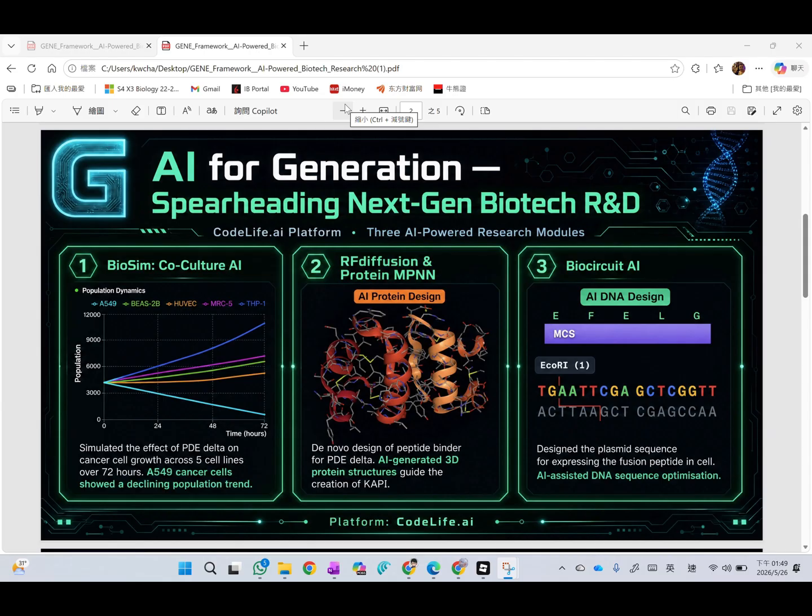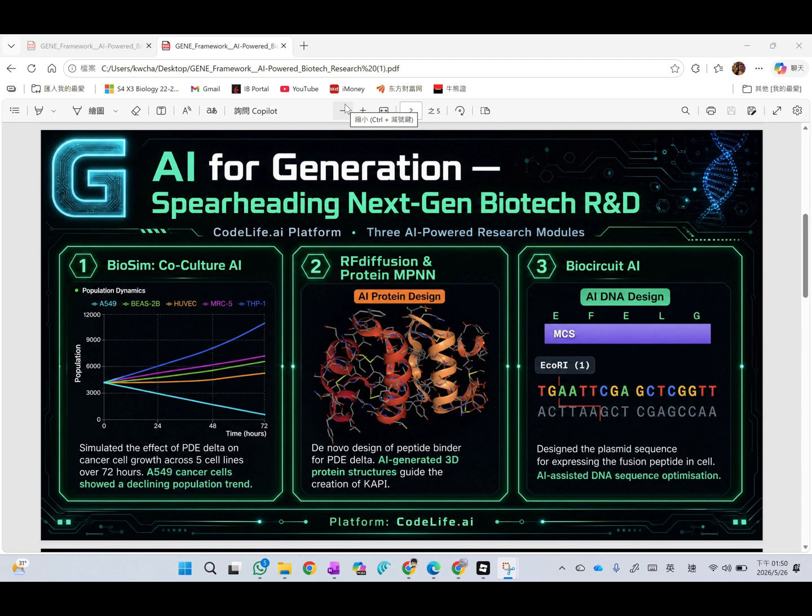Next, we're going to talk about the 4 pillars of our research. I'm going to demonstrate the use of AI in our research. For example, we use BioSeam to predict the change of the A549 cell viability. Also, we've used RFdiffusion to design the protein structures and generate the binding proteins or inhibitors.